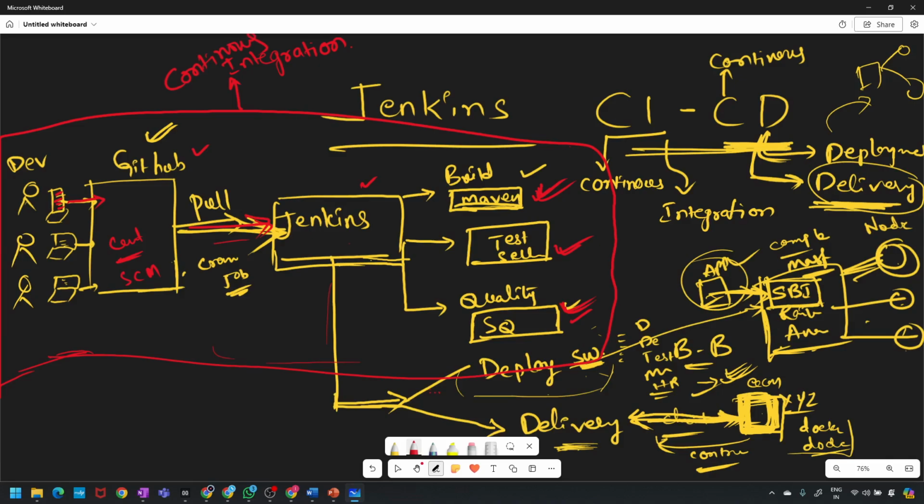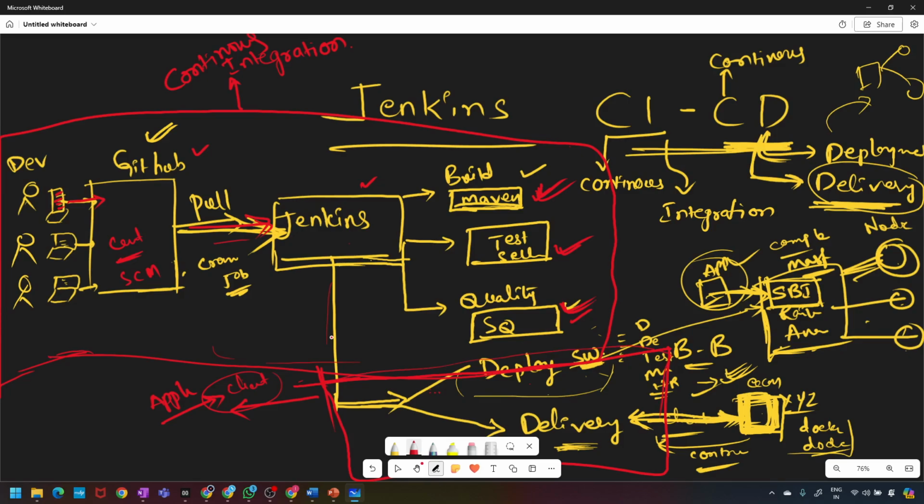And after integration, you have to do the deployment, right? Because the application is running, the application is live. The changes that are made, you have to give to your client, correct? That should be reflected in this application. That is the reason you have to deploy on the machine.